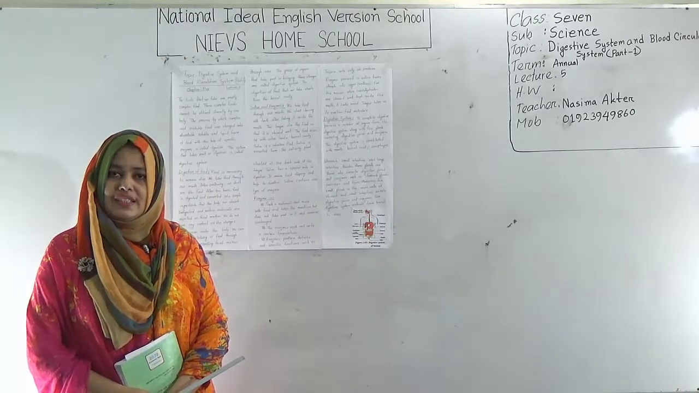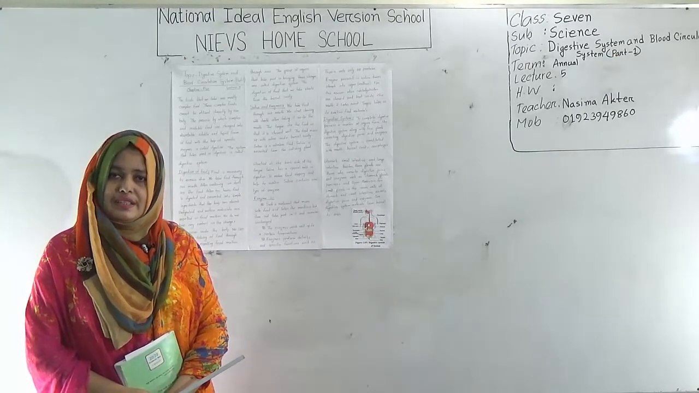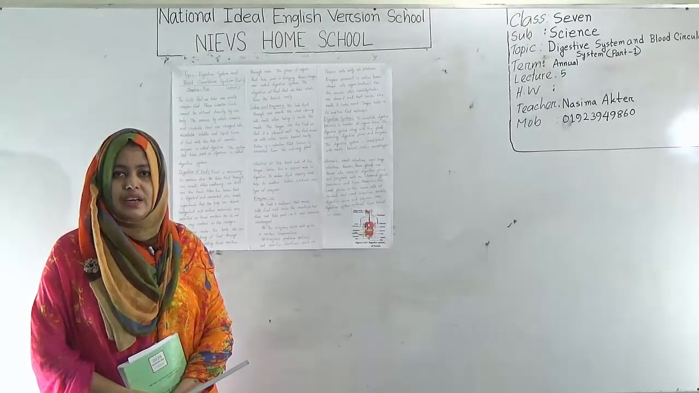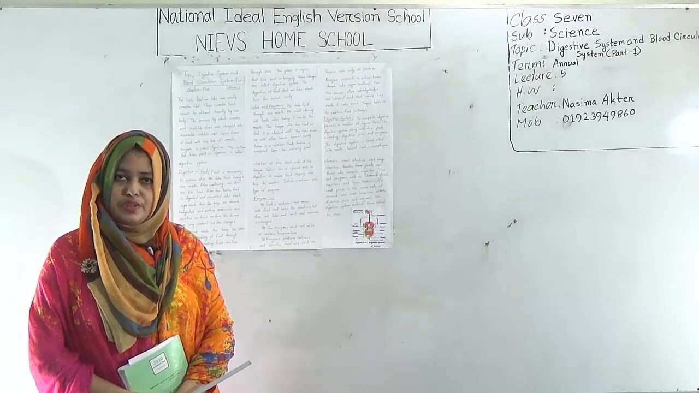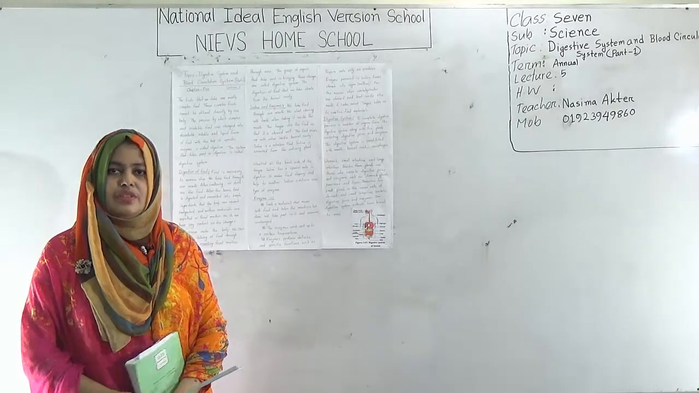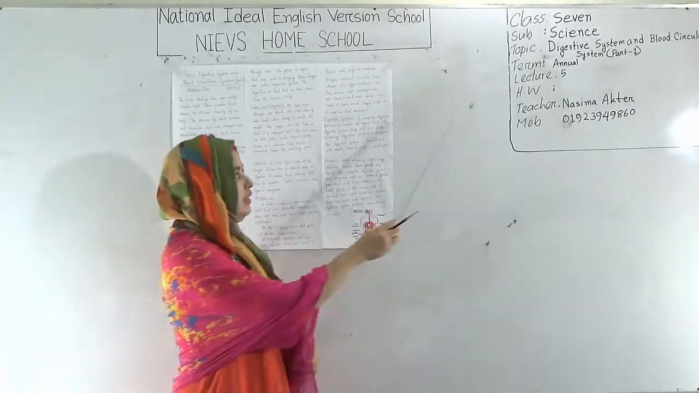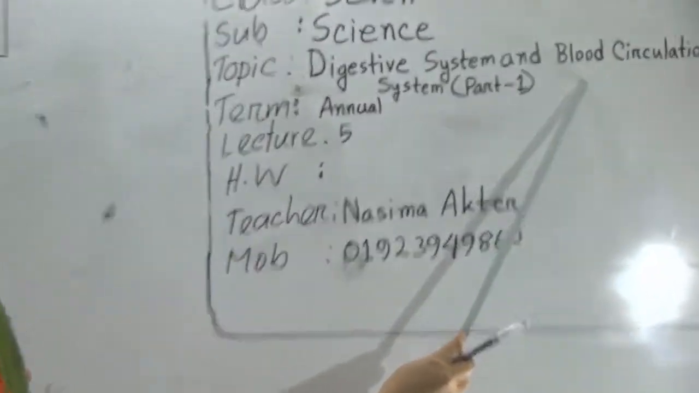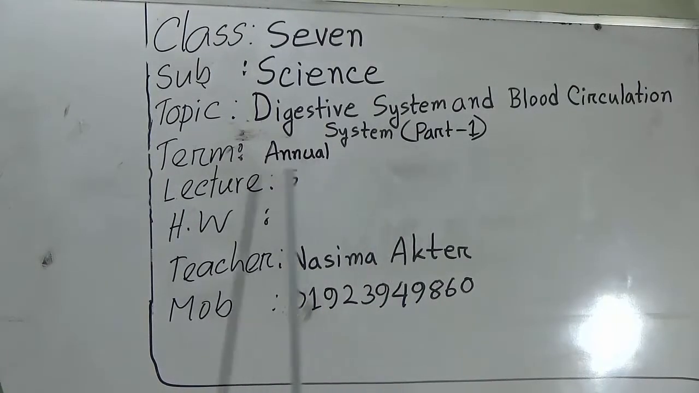Students, food is essential to remain alive. We take various kinds of food in our daily life. Most of this food is complex. Our body can't absorb this food directly. Before absorption, this food needs digestion. Dear students, our today's topic is digestive system and blood circulation system, part 1, and this is lecture 5.